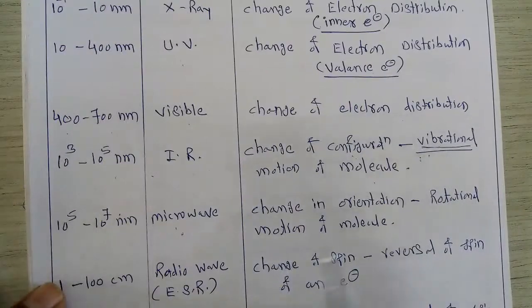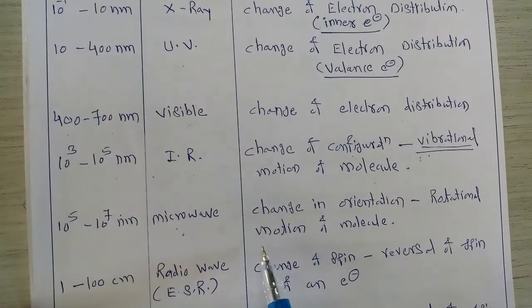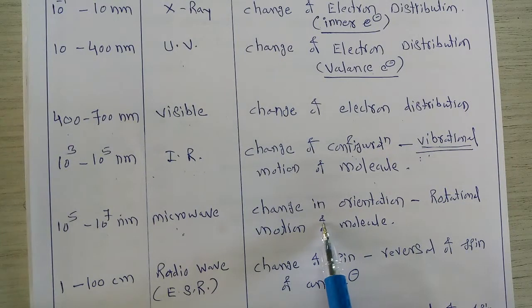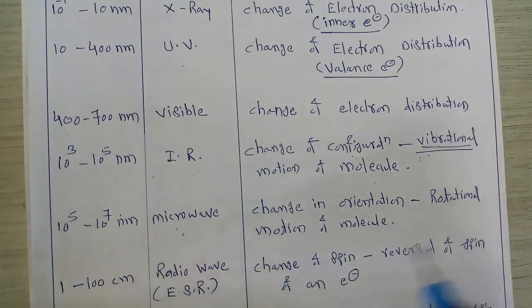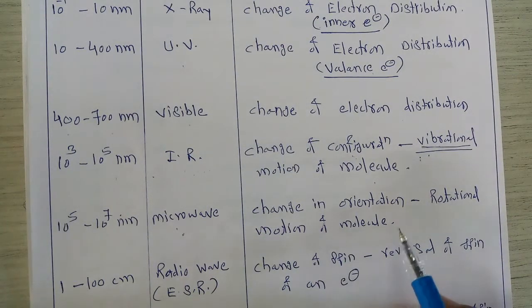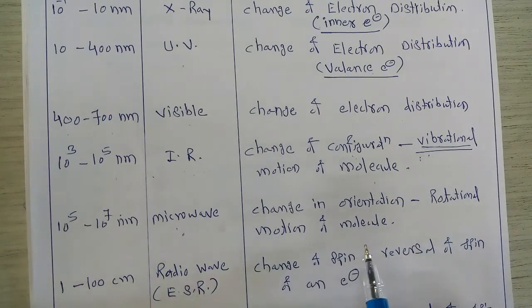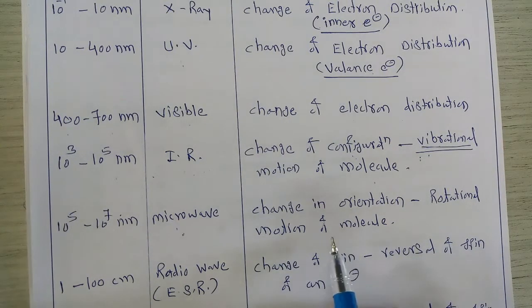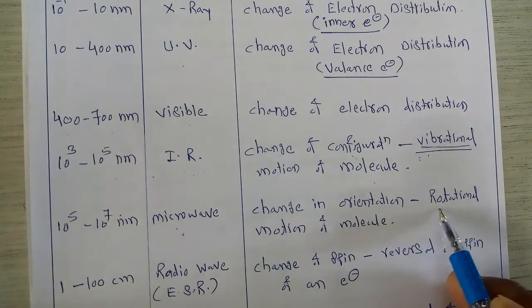So whenever these radiations interact with a particular matter, what happens? A change in orientation of a molecule can take place, and this orientation change takes place by the involvement of rotational motion of a molecule. The molecule can be converted from one rotational energy level into another rotational energy level.